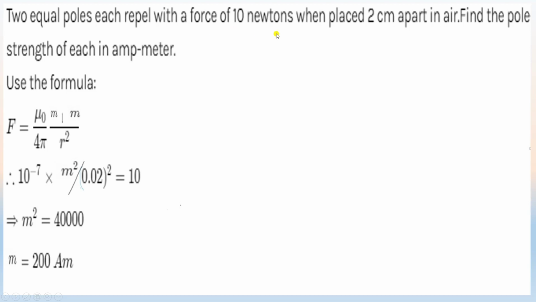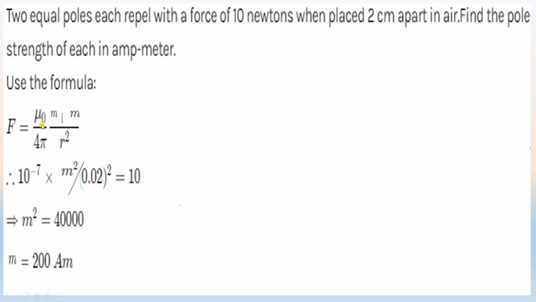Here the force between the two magnetic poles is given as 10 Newton, and the distance of separation is 2 centimeter. First we convert it into meter: 2 centimeter is equal to 0.02 meter. Use the formula F is equal to mu naught upon 4 pi m square divided by r square.